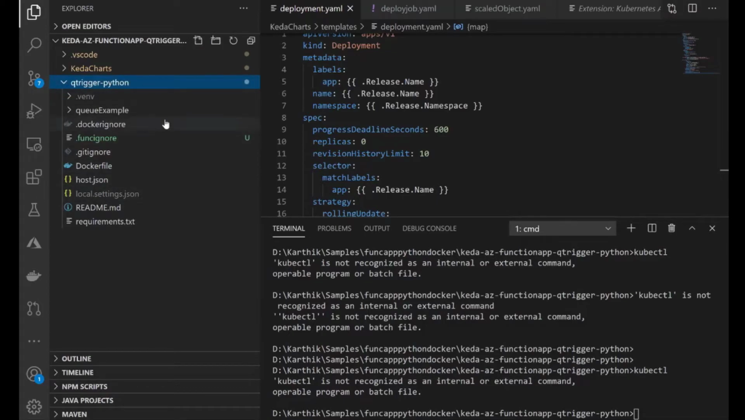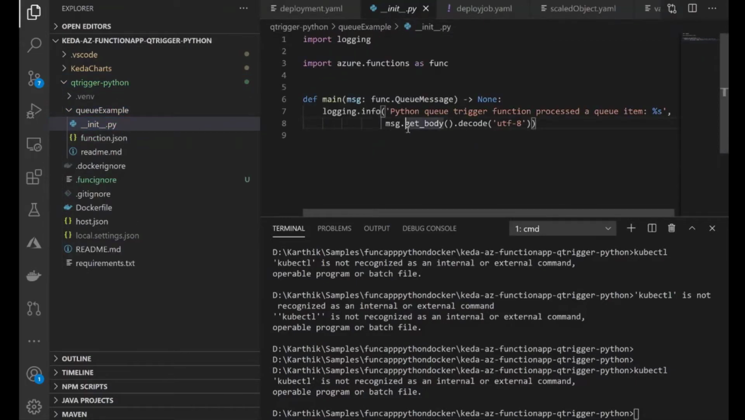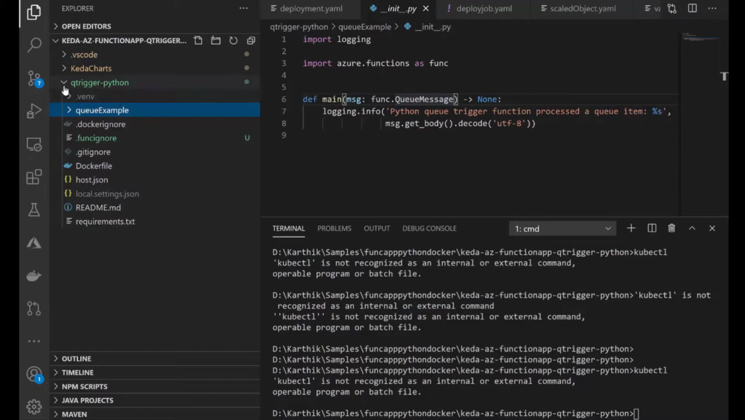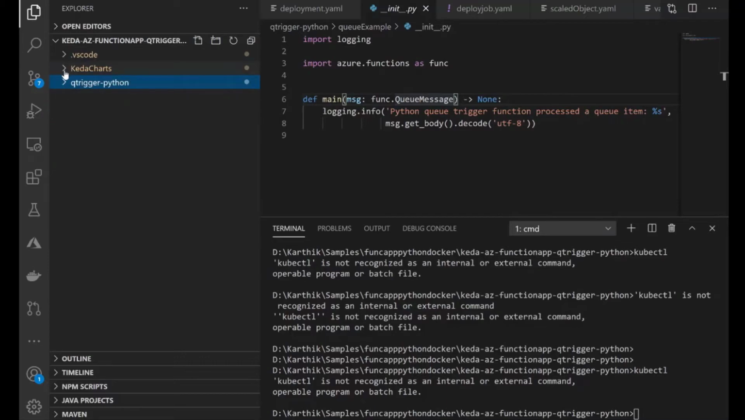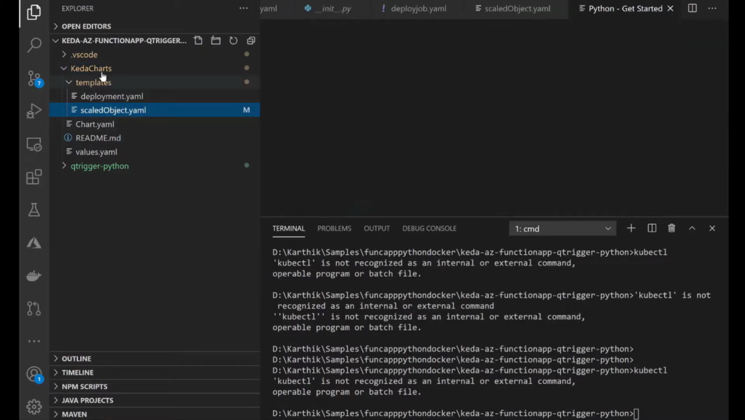It does not have much code. It uses the default code that comes with the default template of Azure Functions. See, it's nothing. It's a simple Azure function made up of Python. The next is the main part, the KDA charts.